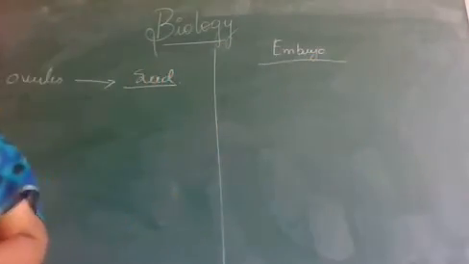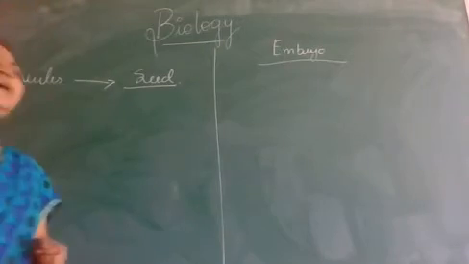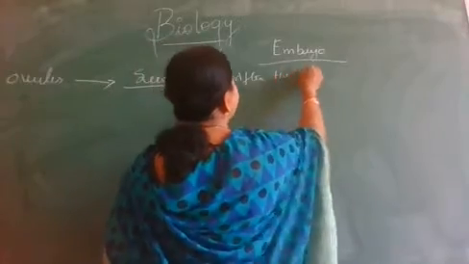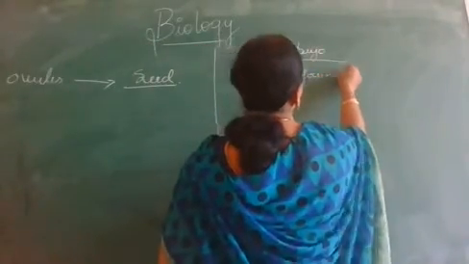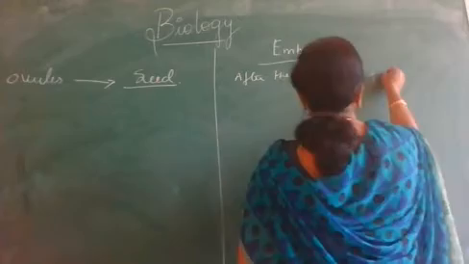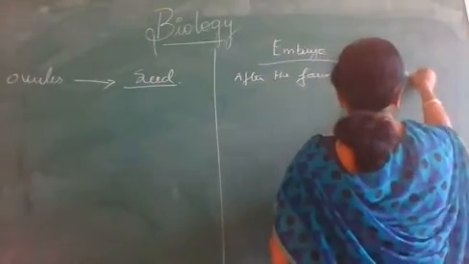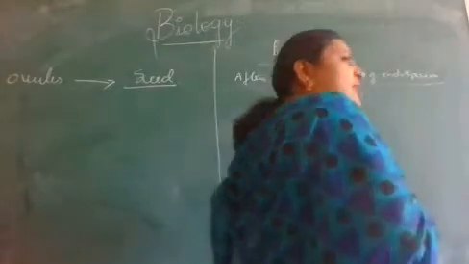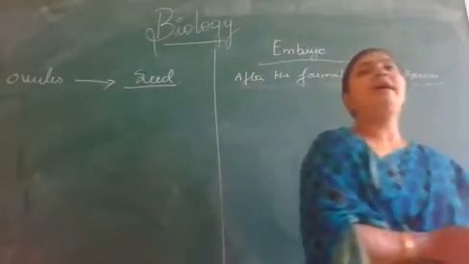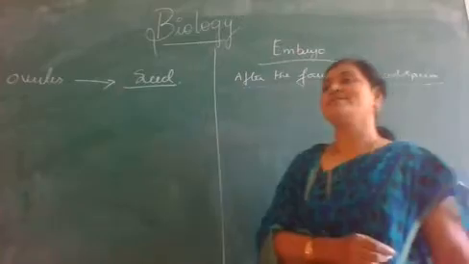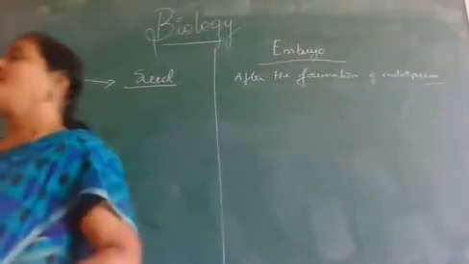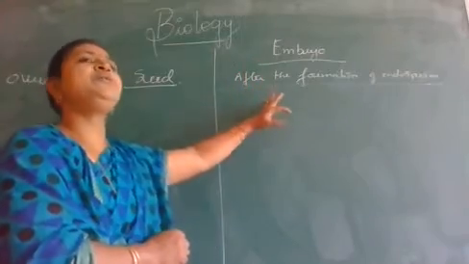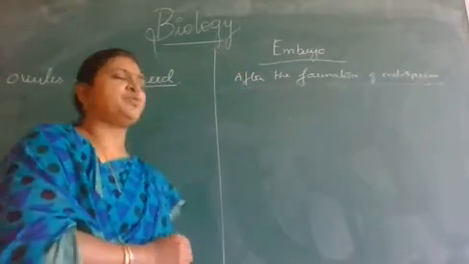When does embryo development take place? Only after the formation of endosperm. As already told, endosperm gives assurance to the embryo for its development because it is the nutritive or nourishing tissue.